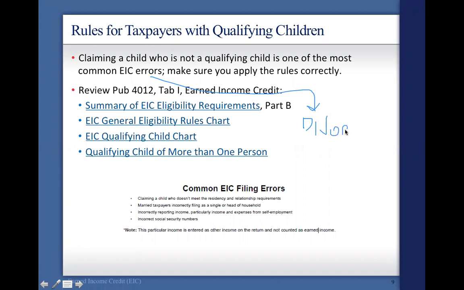For example, if you haven't worked out with your divorced spouse who is able to claim that child, and you both do, as I've said before at the beginning of the class, the IRS is not really going to care. If you figured out your tax return first and claimed a child, and then your spouse does it maybe right before the deadline and claims the child as well, the IRS is just going to disallow it for the second person.